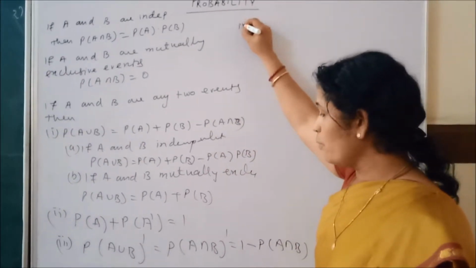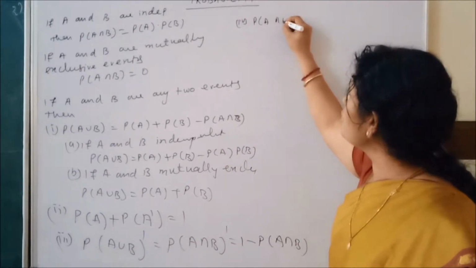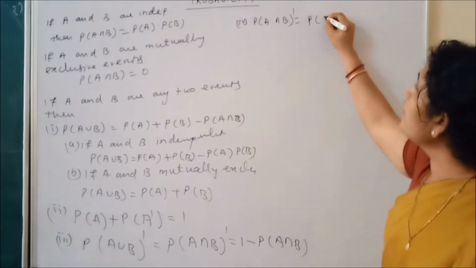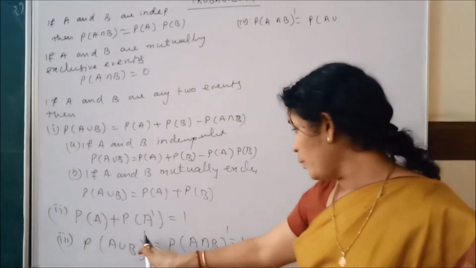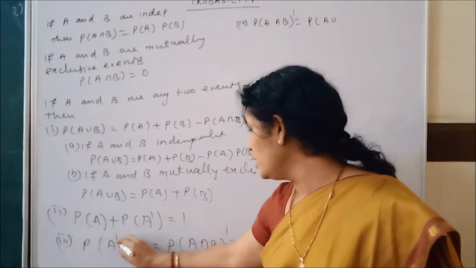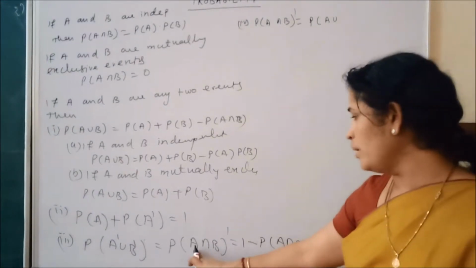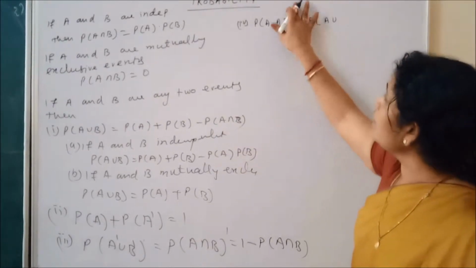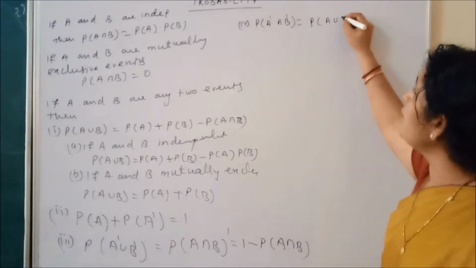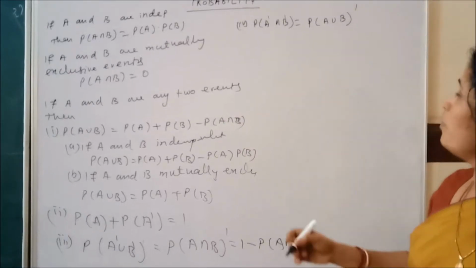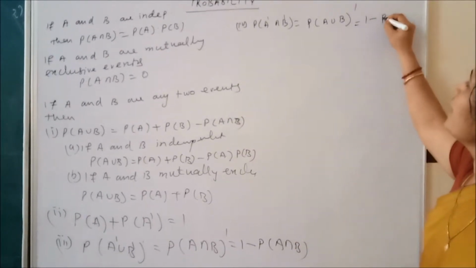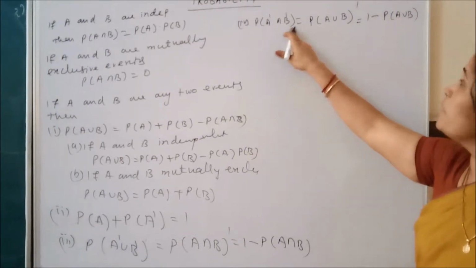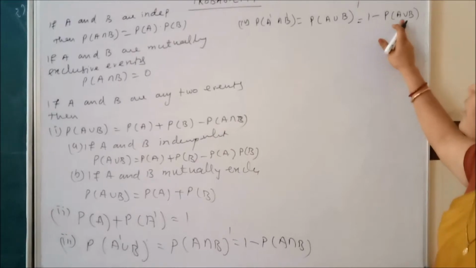Now next, number 4: the probability of (A intersection B) whole complement is equal to the probability of A complement union B complement, that is equal to 1 minus the probability of A intersection B. Now the probability of A complement intersection B complement is equal to the probability of (A union B) whole complement, that is equal to 1 minus the probability of A union B.